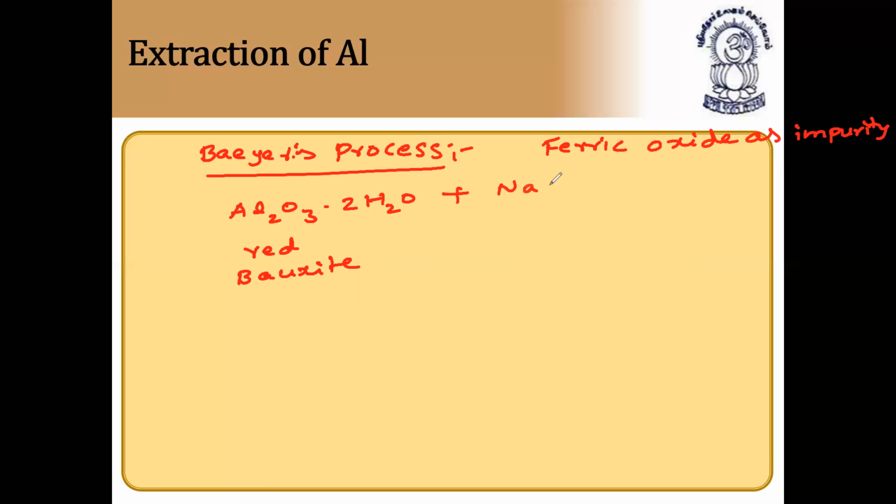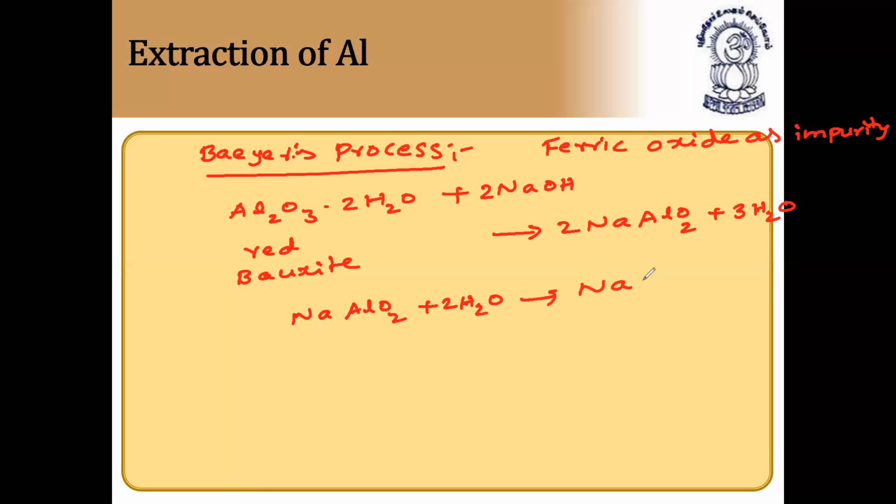So for this, what happens? Sodium hydroxide is added, which forms sodium meta-aluminate along with water. This sodium meta-aluminate is soluble, and it combines with water and forms sodium hydroxide along with aluminum hydroxide precipitate. So this is nothing but concentration of bauxite, red bauxite.